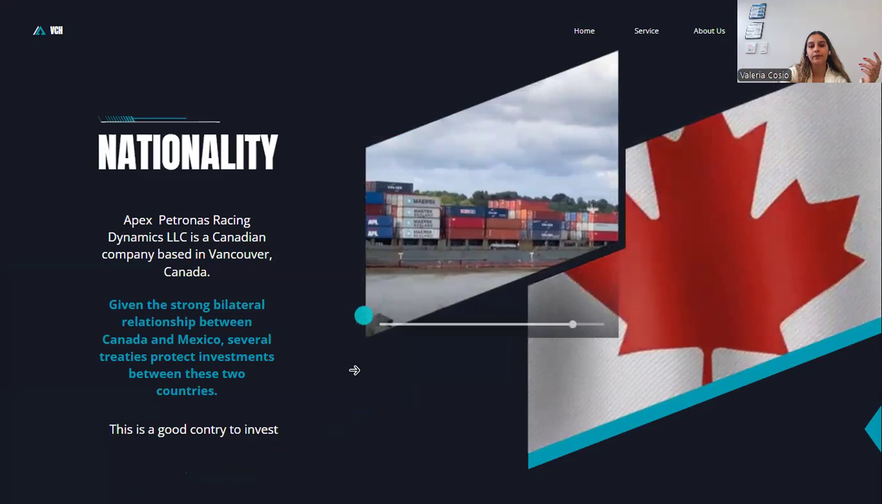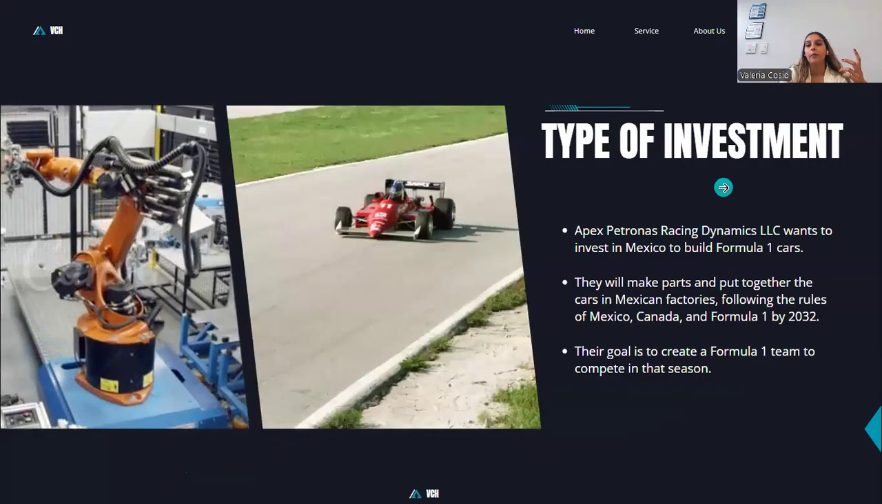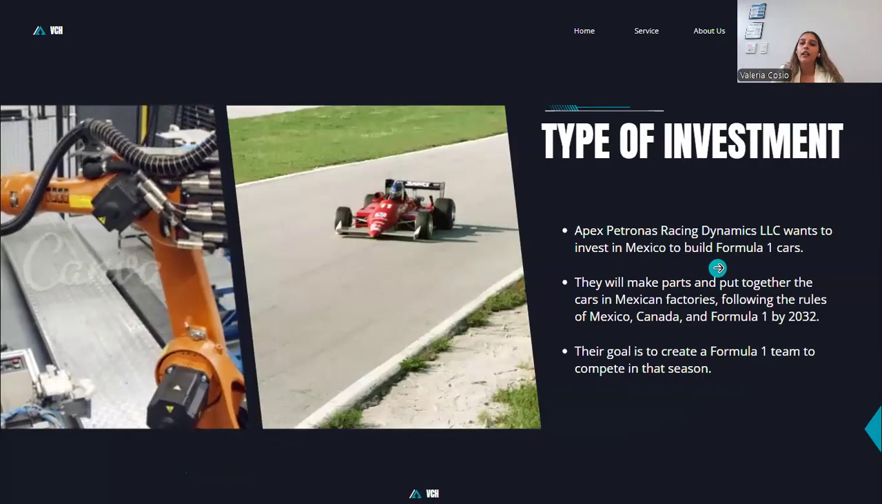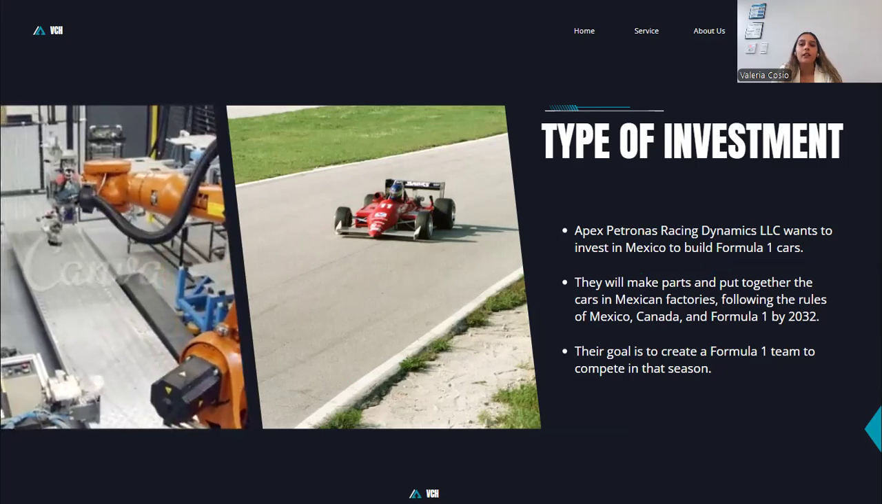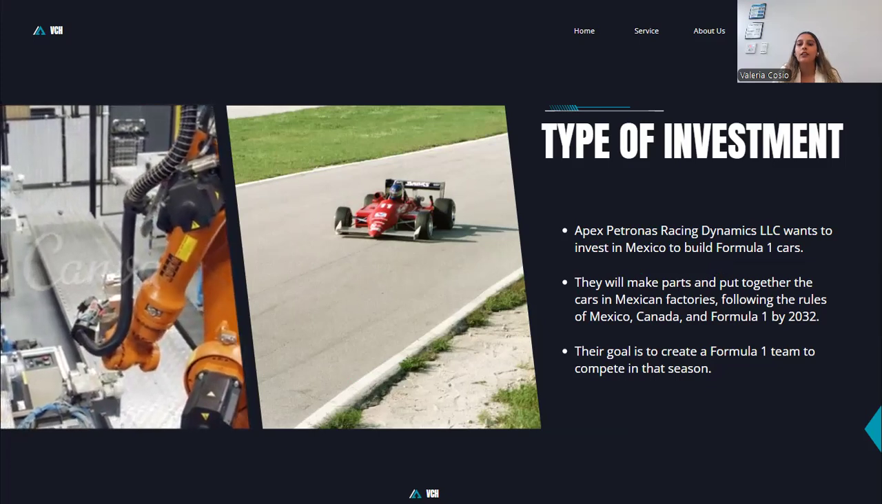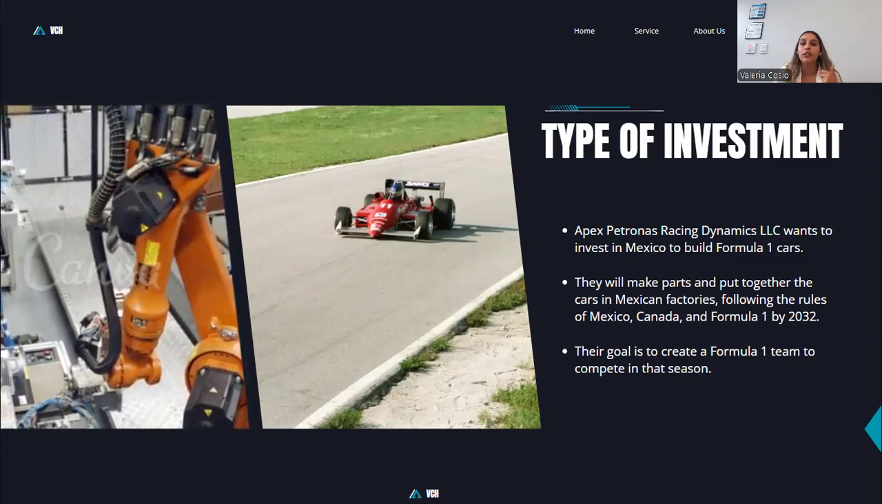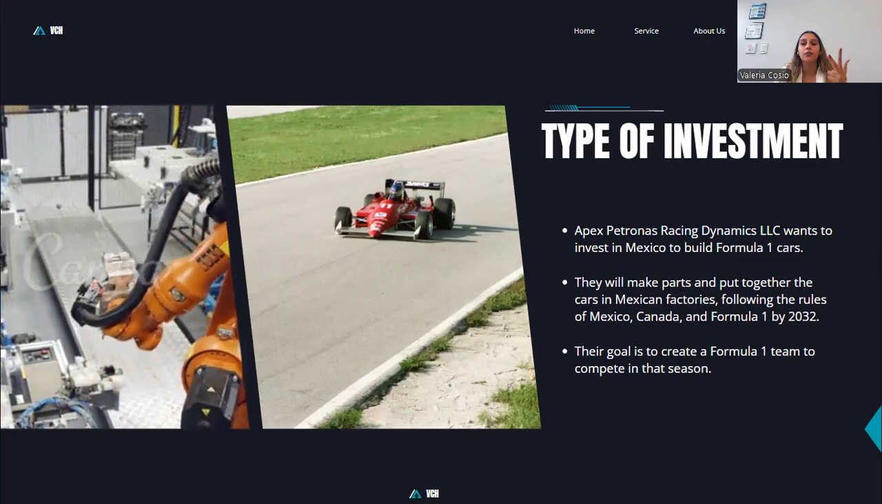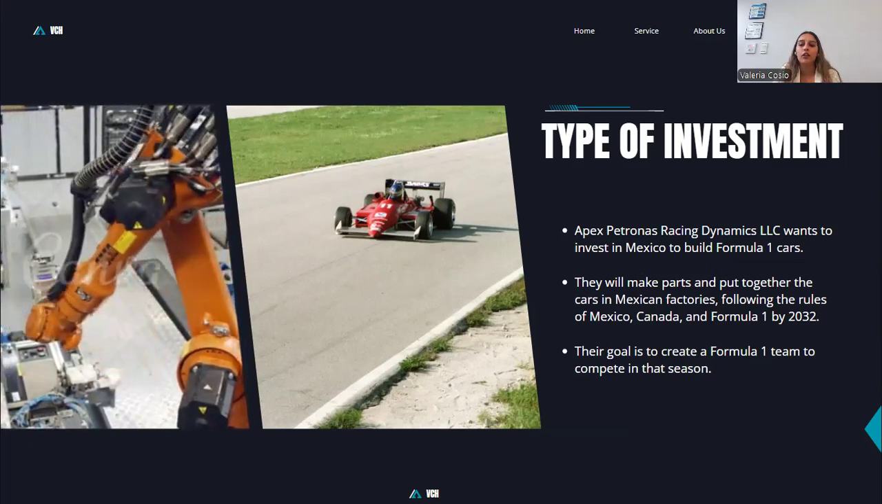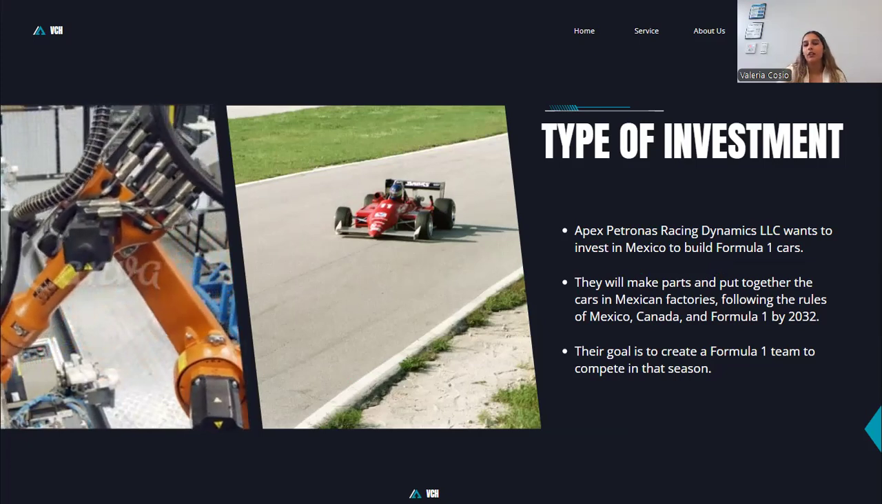In this way, we have the type of investment. Apex International Racing Dynamics LLC wants to invest in Mexico to build Formula One cars. They will make parts and put together the cars in a Mexican factory, following the rules of Mexico, of Canada, and of Formula One by 2032. The goal is to create a Formula One team to compete in the 2032 season.